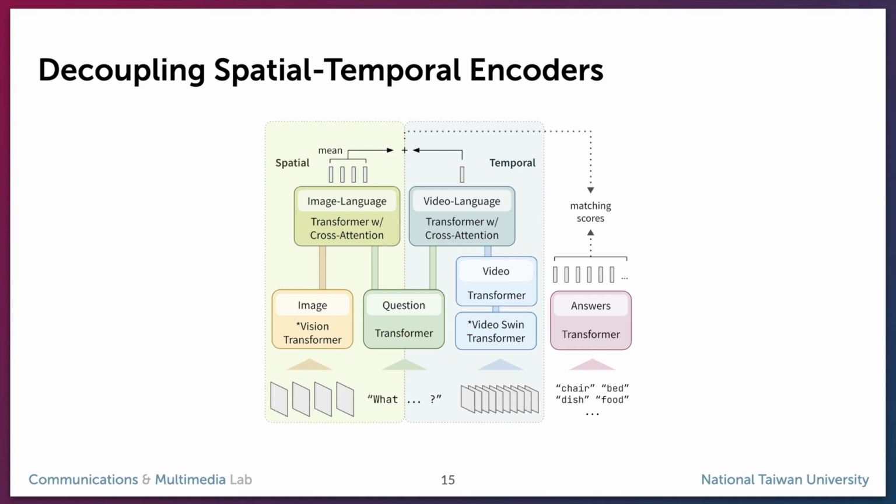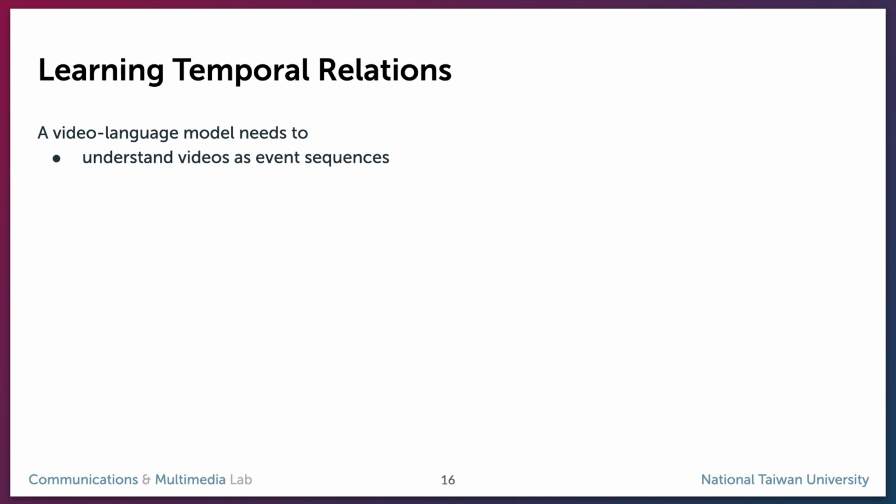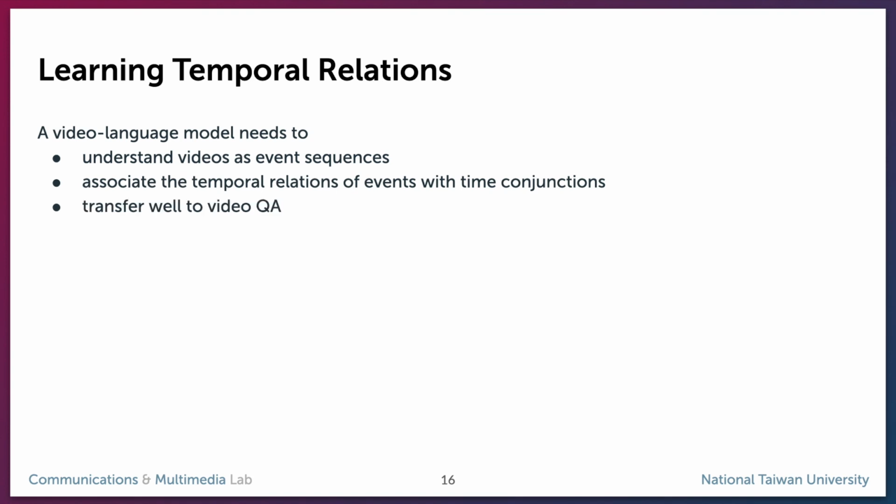The left stream with the image language encoder encodes the spatial information. It processes frames at high spatial resolution independently of time and averages the prediction results of each frame. The right stream with the video language encoder encodes temporal information at high temporal resolution. To train a video language encoder for effective temporal modeling, we propose a novel pre-training objective. To encode temporal relations, a model has to understand video as event sequences, associate the temporal relations of events with time conjunctions, like before or after, and transfer well to video QA.